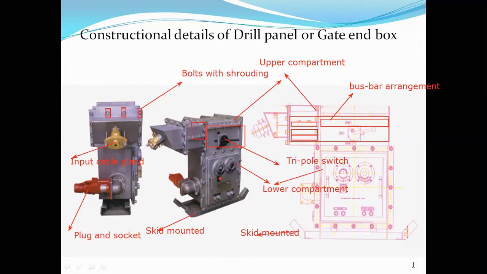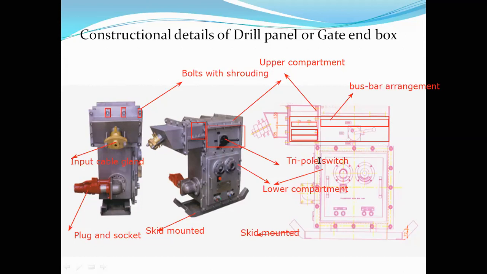So this is in brief about the drill panel. This is how it looks. Anyway, we'll discuss in detail in the coming slides. This is about the constructional details. It is a flame-proof construction, and it is skid mounted, so that during transportation it can easily be transported from one place to another. And it consists of two compartments. One is the upper compartment, the one I mentioned here. The second one is the lower compartment.